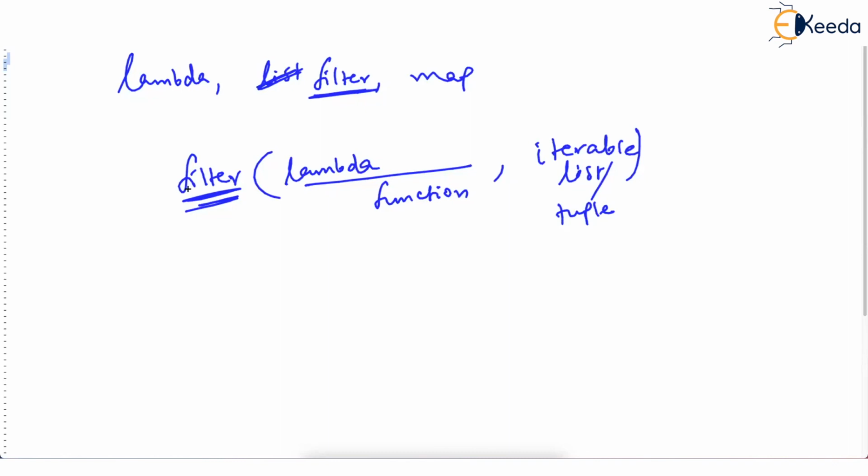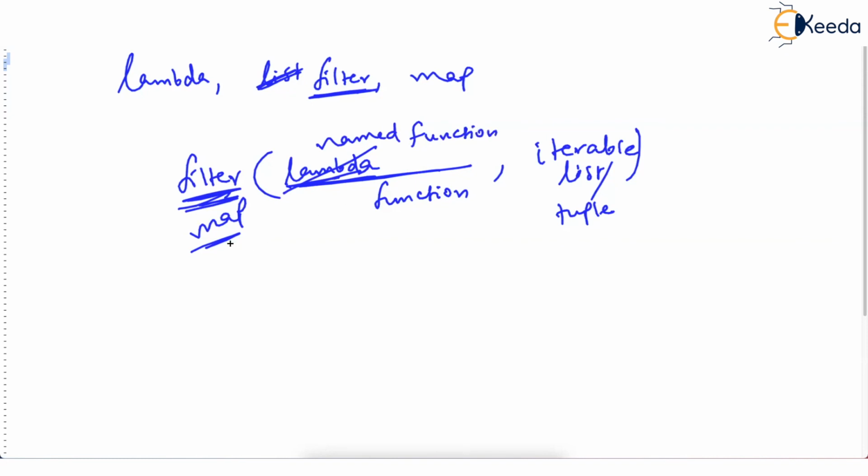That's not a rule that you must write a lambda function, an unnamed function. You can even have a named function here.